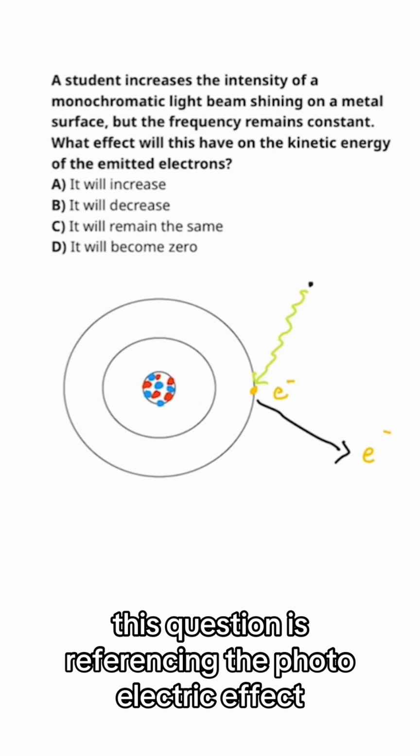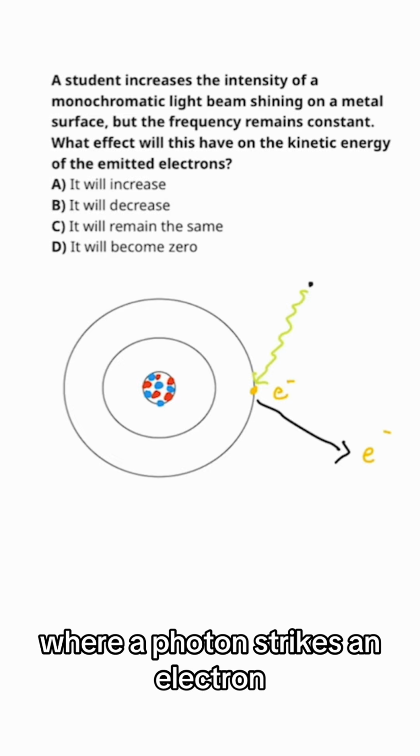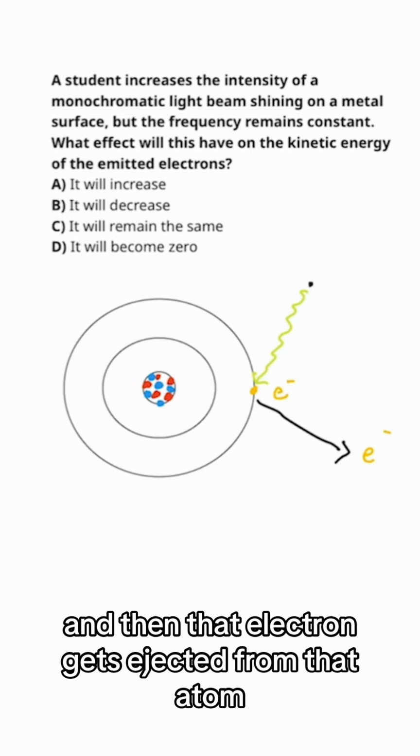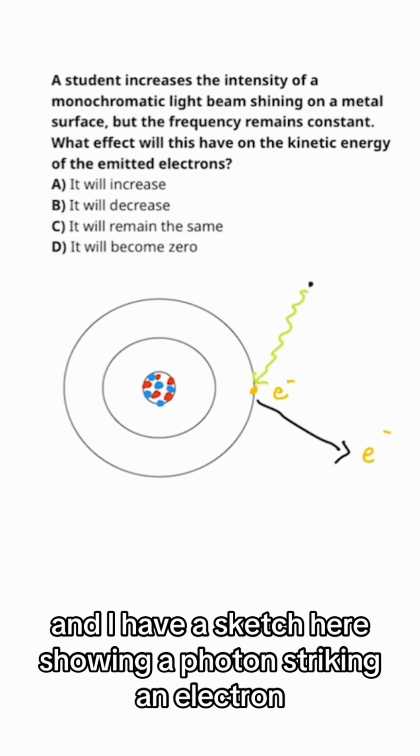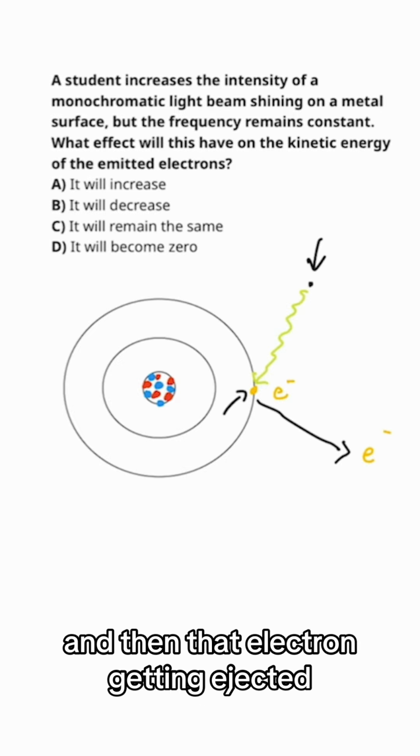This question is referencing the photoelectric effect, where a photon strikes an electron and then that electron gets ejected from that atom. And I have a sketch here showing a photon striking an electron and then that electron getting ejected.